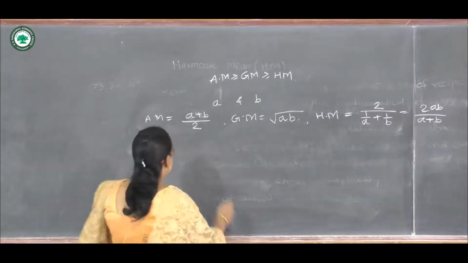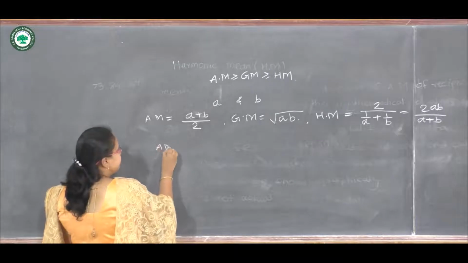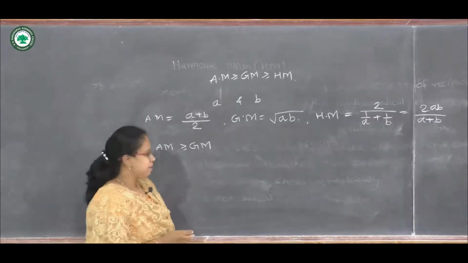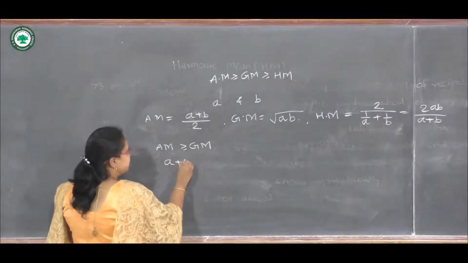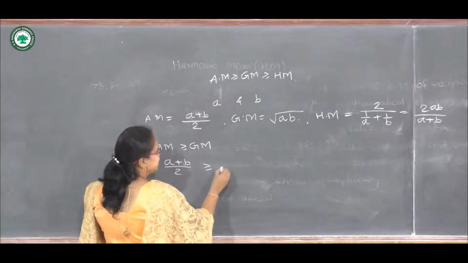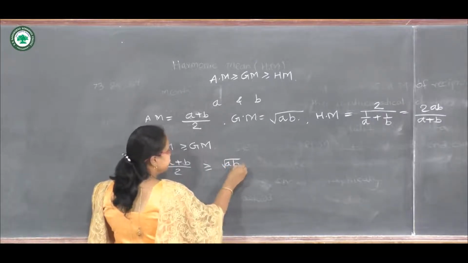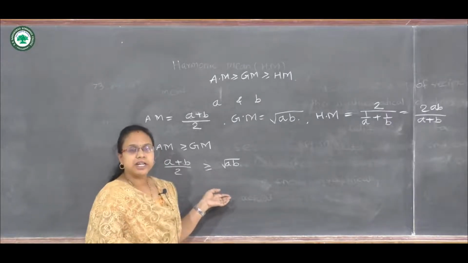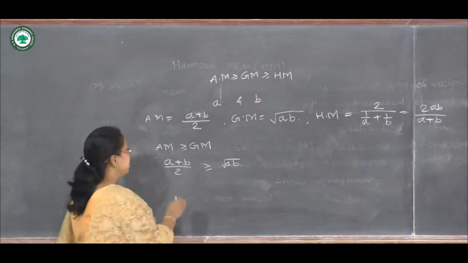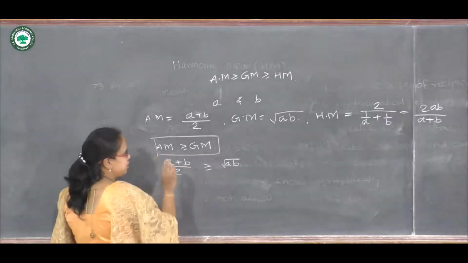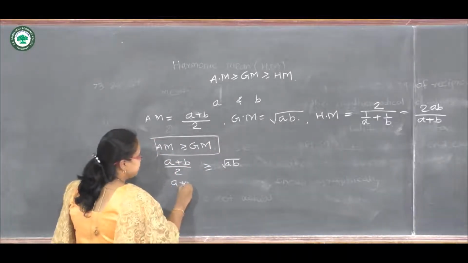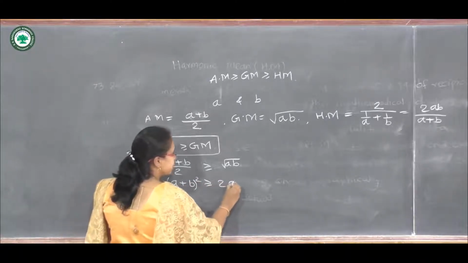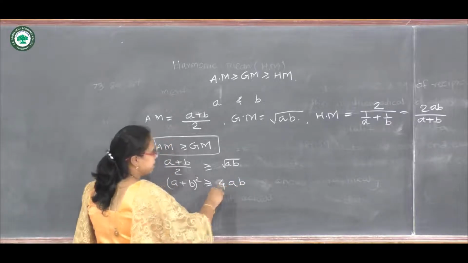Now suppose arithmetic mean is greater than geometric mean. Let's see what happens. So (A plus B) upon 2 is greater than or equal to root of AB. If we solve this mathematically and get a correct or true result, then this statement will hold. So A plus B is greater than or equal to root of AB times 2; if we take the square, (A plus B) square is greater than or equal to 4AB.